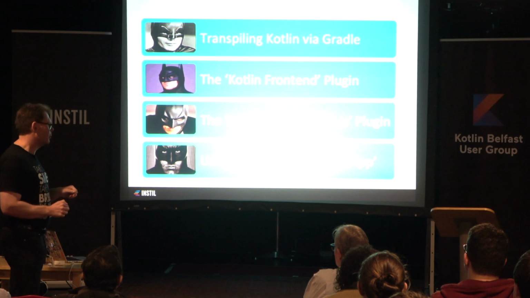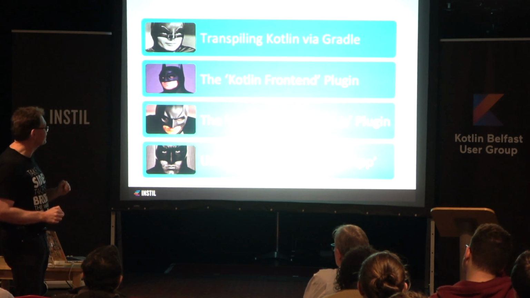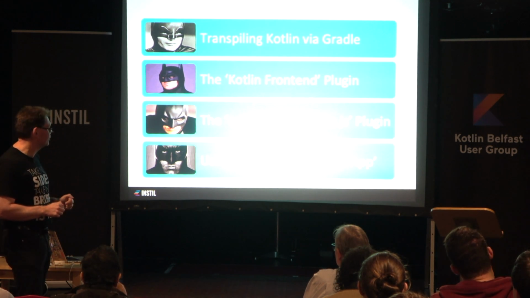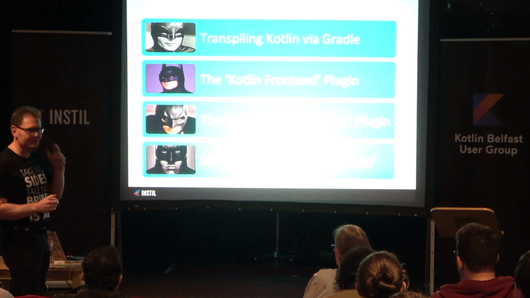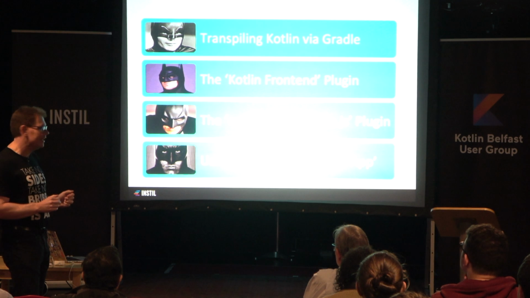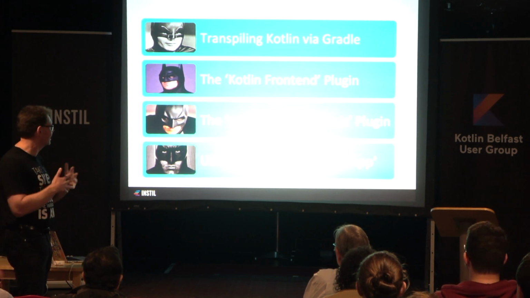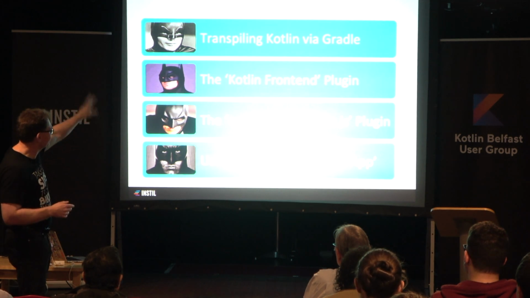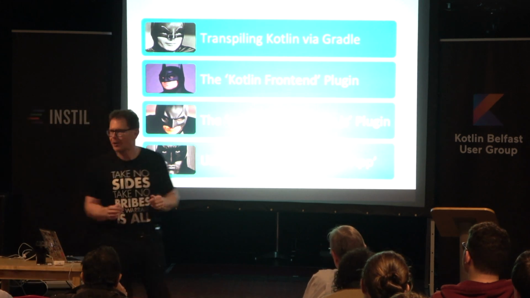So what I'd like to do is take you slowly and carefully through the different ways that you can run the Kotlin transpiler, and you can work out the way you want to make a start with. At the moment, there are 4 different ways to do it, and you'll find tutorials for all of them on the internet, sometimes mixed together, which doesn't do anybody any good. So this is just going to be the evolution of Kotlin in the browser in 4 parts.